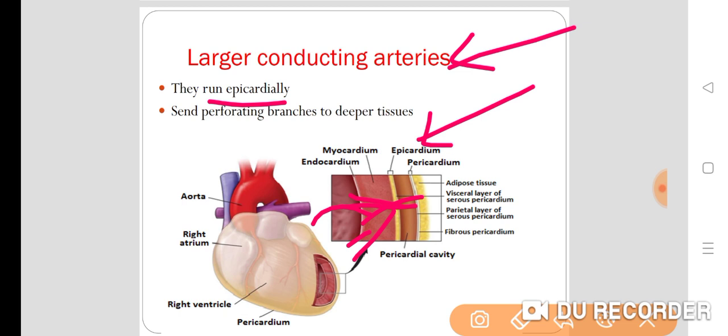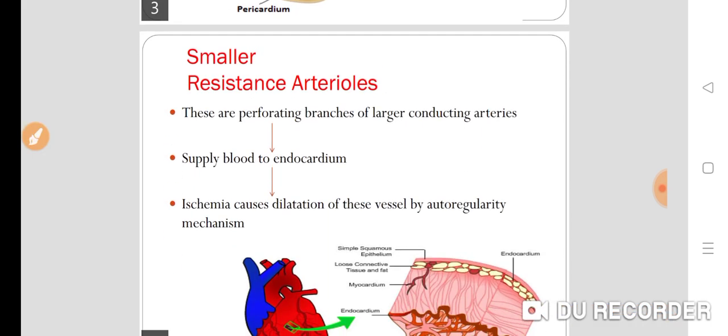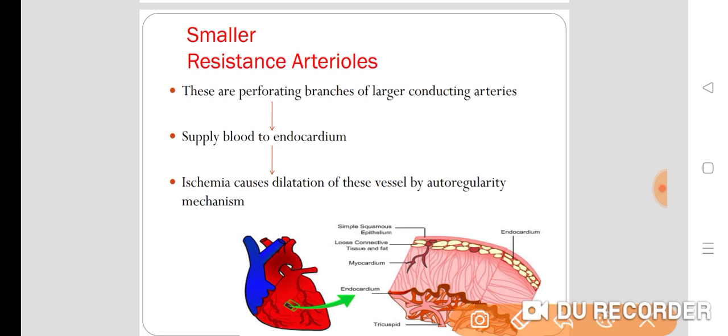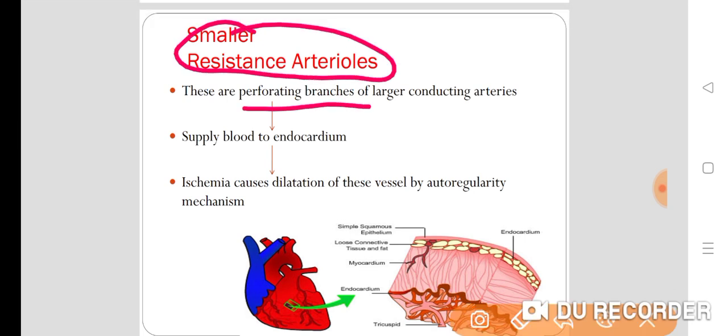These are the larger conducting arteries which run epicardially and send perforating branches to the deeper tissues like myocardium and endocardium. Now, smaller resistant arterioles are nothing but the perforating branches of the larger conducting arteries, and they supply blood to the endocardium.